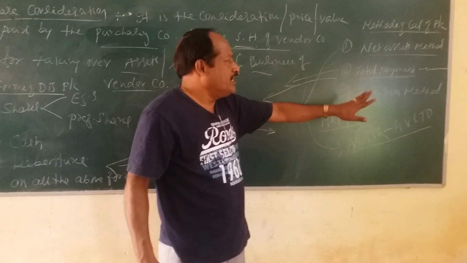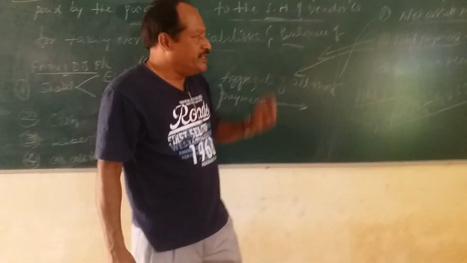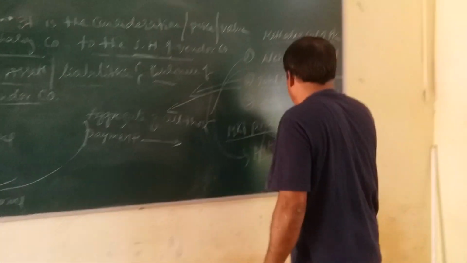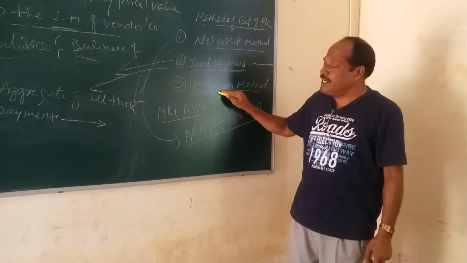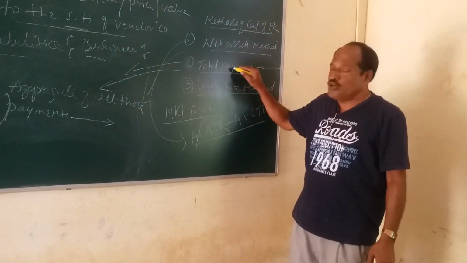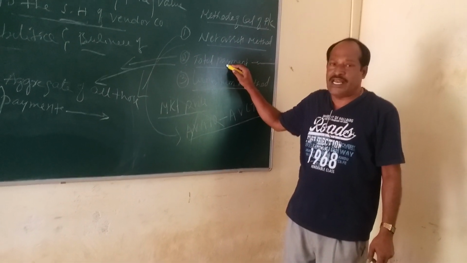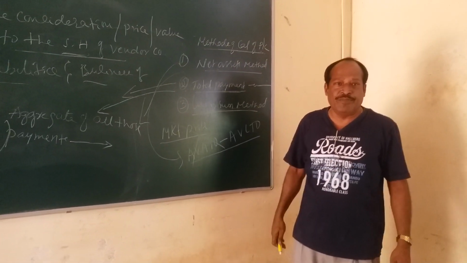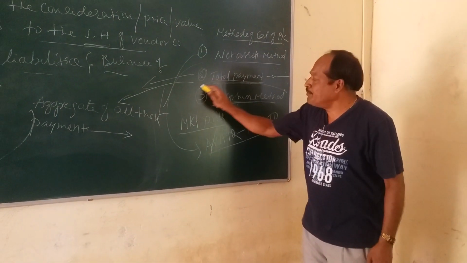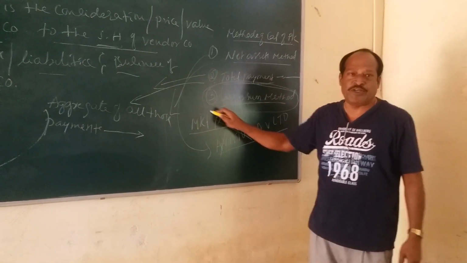Then the third and the least used one is the lump sum method. This method is generally not used by companies for calculation of purchase consideration. In this method, neither net assets nor total payment method is used. Just by the mutual understanding of the purchasing company and the vendor company, a lump sum amount, a fixed amount, is fixed as purchase consideration.